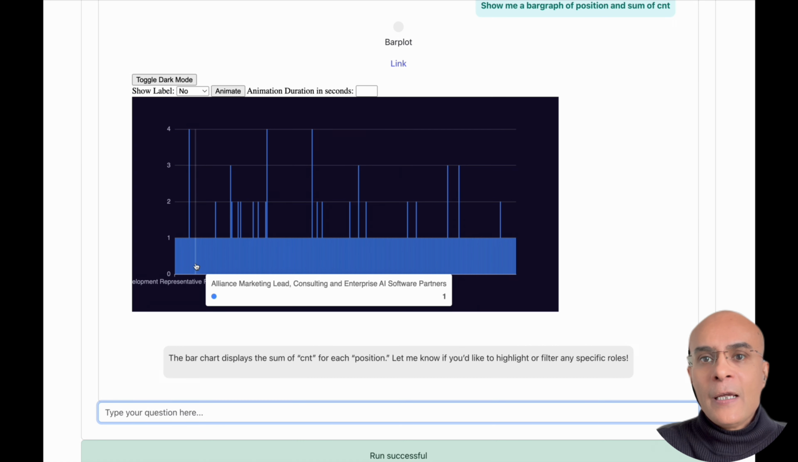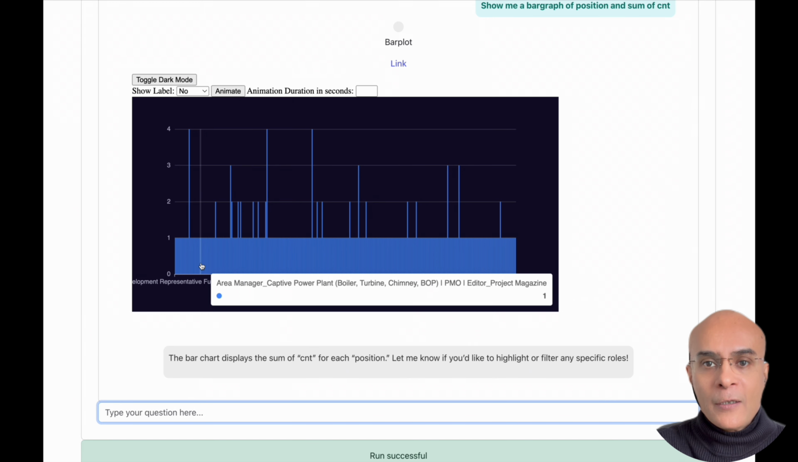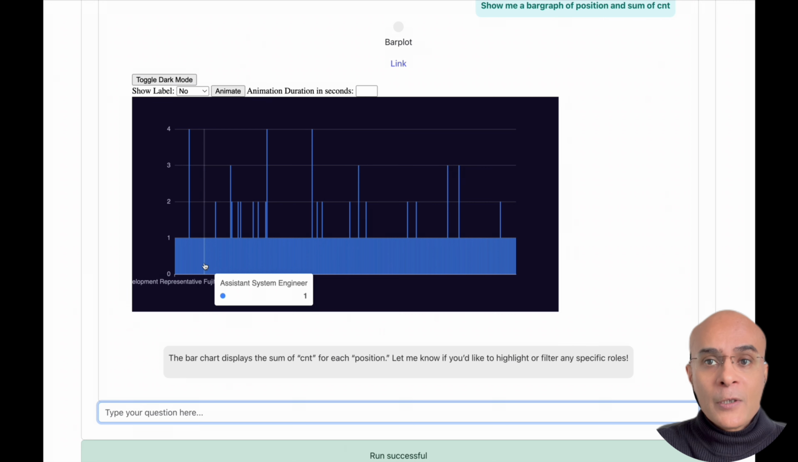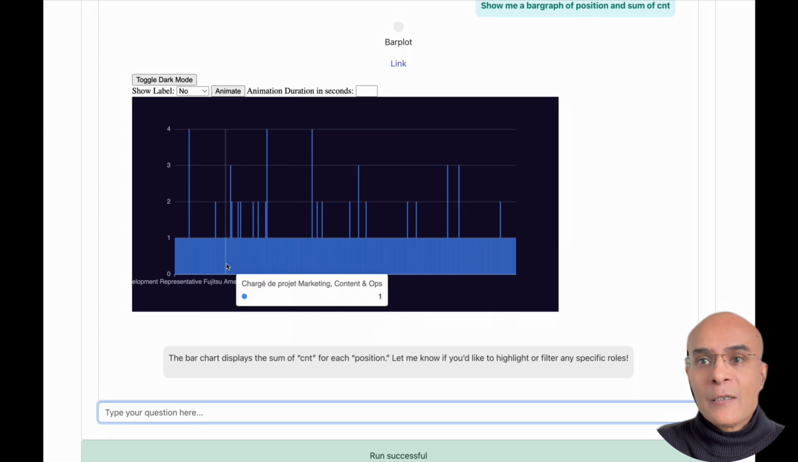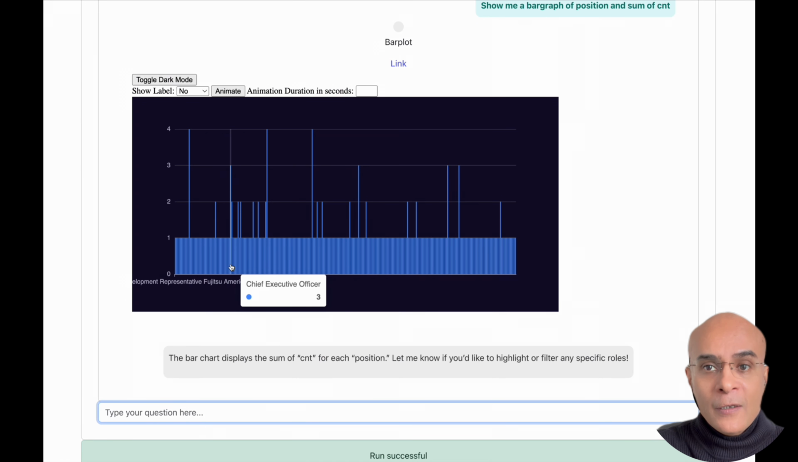And here you can see that there are lots and lots of positions, and this is because the position is not standardized. So here we can see that we have different descriptions for the same position. You have a chief executive officer and a CEO, which are both the same positions, but they are indicated as different bars in this bar chart. So essentially this confirms what we have seen earlier, that this information is not standardized, and it would be very useful to standardize this information.